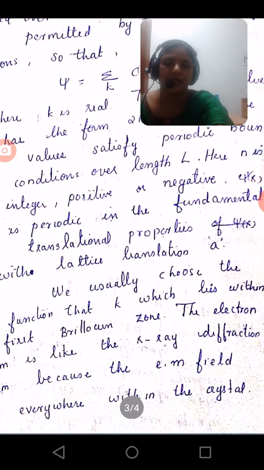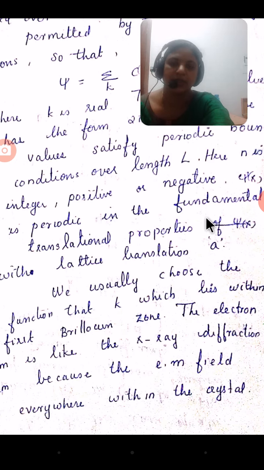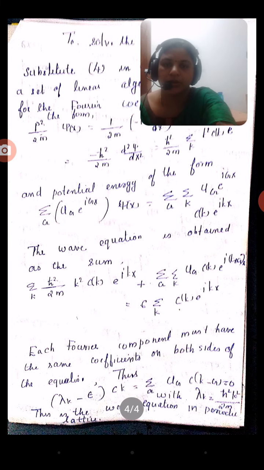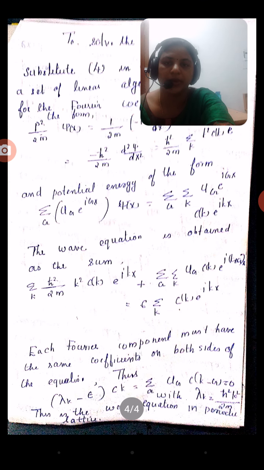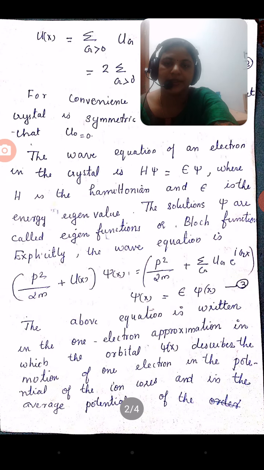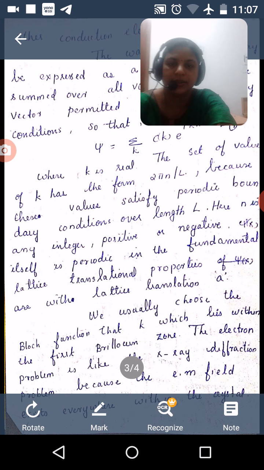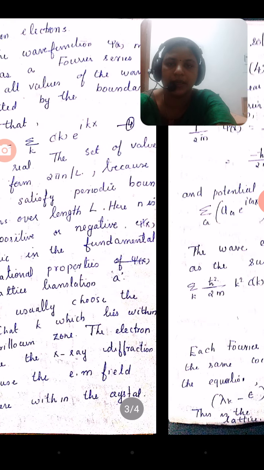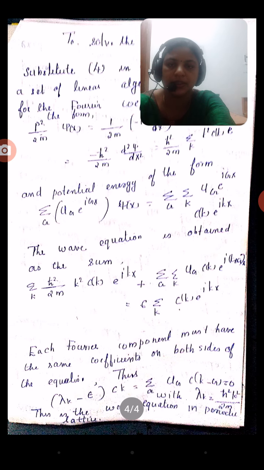We can consider the other case later. First we consider only the wave function within the first Brillouin zone. Then to solve this equation, substitute the value of psi in the above equation, equation number 3.